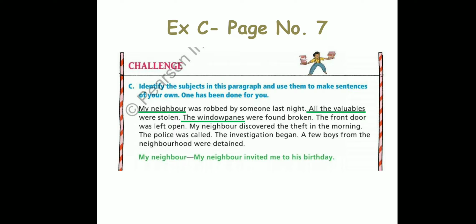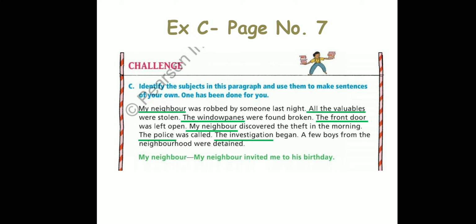The front door was left open. Okay, what are we talking about? The front door. That is the subject. My neighbor discovered the theft in the morning. Who discovered the theft? My neighbor. That is the subject. The police was called. Who was called? The police. The investigation began. So what began? Investigation began. What are we talking about? What is the most important thing? It is the investigation. So that is the subject again.